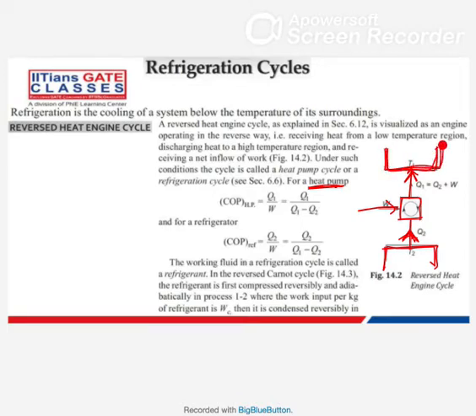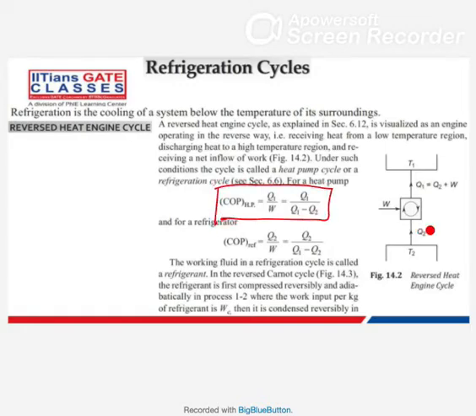Same cycle, same process was happening there also, but the only difference is this was our desire in the case of the heat pump and this was our desire in the case of our refrigerator. So the COP of heat pump was Q1 divided by work input, and COP of refrigerator is Q2, because the desired effect is this, so Q2 divided by work.